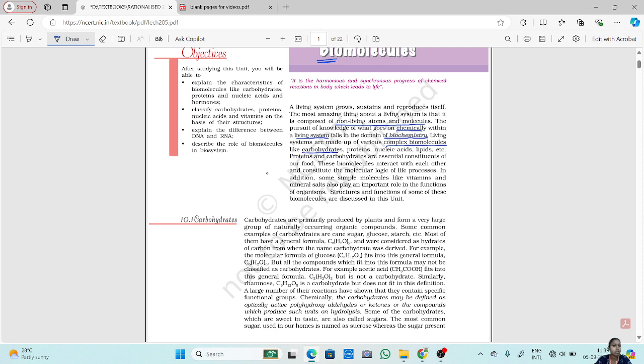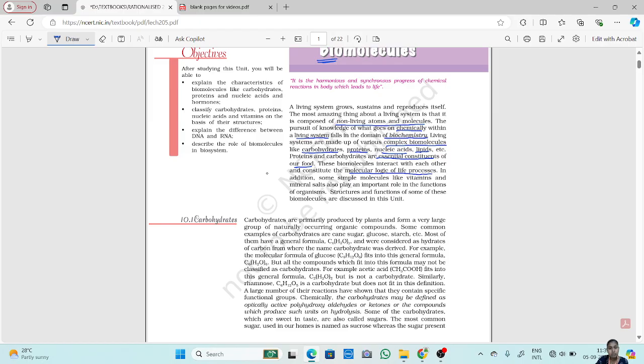I hope all have heard about these terms, right? Carbohydrates, proteins, nucleic acids, lipids, etc. The proteins and carbohydrates are essential constituents of our food. Now, these are biomolecules. These biomolecules interact with each other and constitute the molecular logic of life processes. They are the ones which interact with each other and carry out various processes in our body.